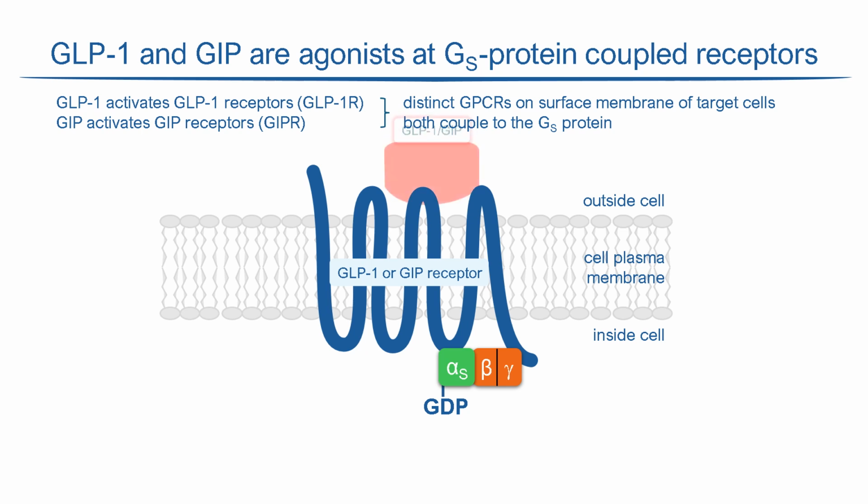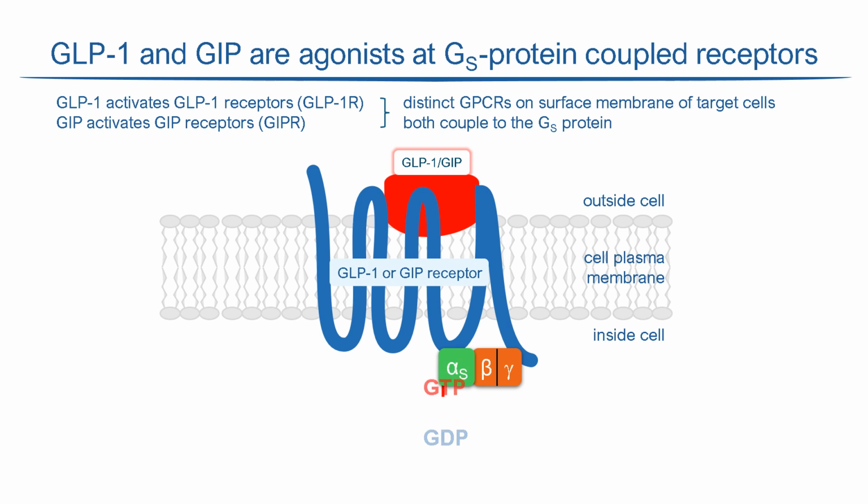When an agonist binds to its receptor site on the extracellular side, it induces a conformational change in the receptor protein. That causes GTP to replace GDP on the G protein, and when that happens, the alpha subunit dissociates from beta and gamma and is now free to interact with other proteins.